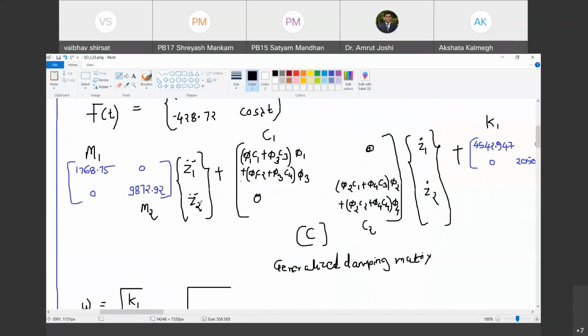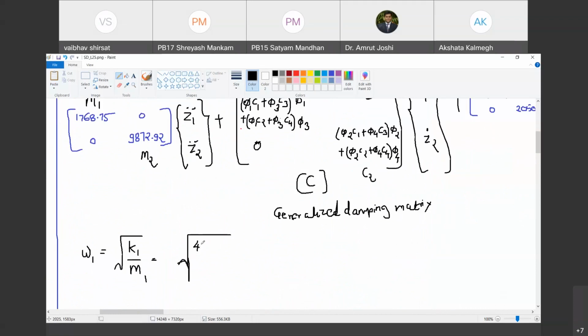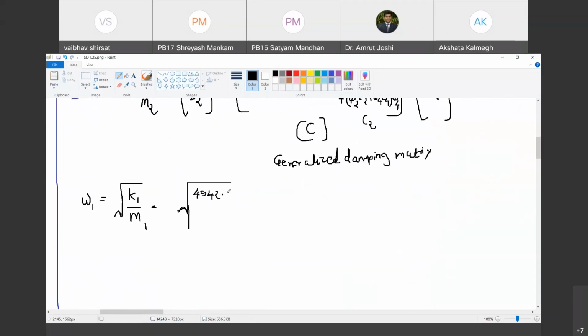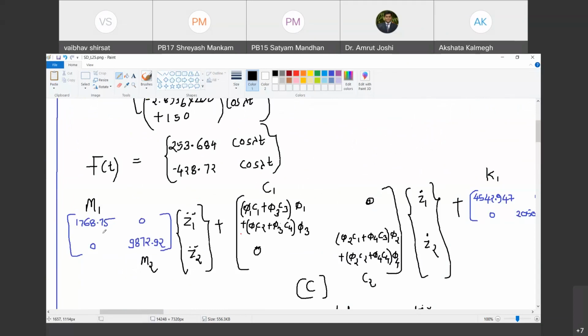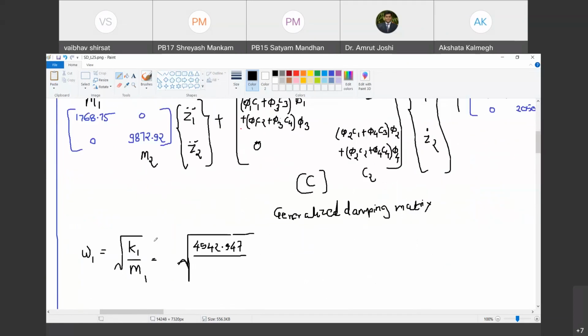So root K1 upon M1. What is the value of K1? 4542.947 divided by M1. What is the value of M1? 1768.75.